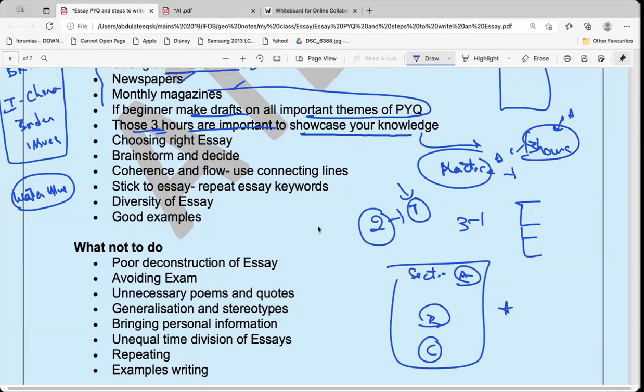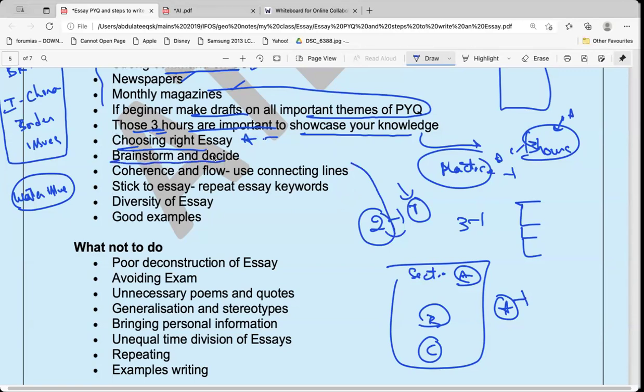How do you choose the right essay? Then we will discuss this thing. Choosing the right essay is very important. If you take an essay where you do not have the content, again, you will somehow lose marks. You will not be able to get the highest marks. For that, you have to brainstorm and decide.